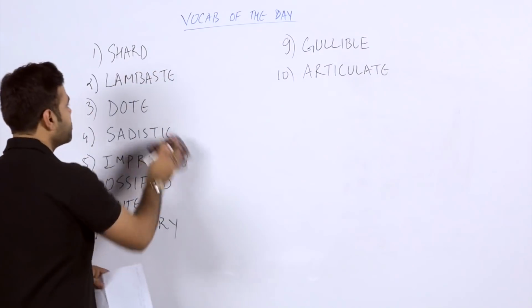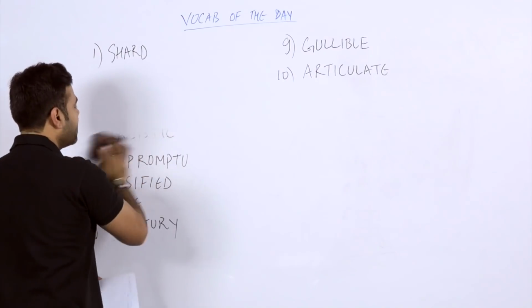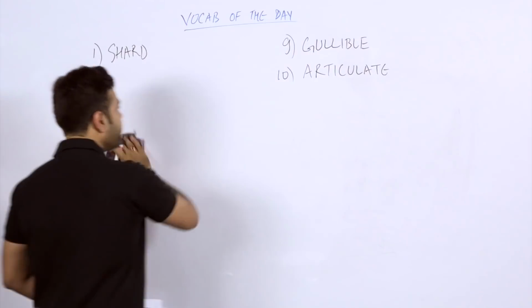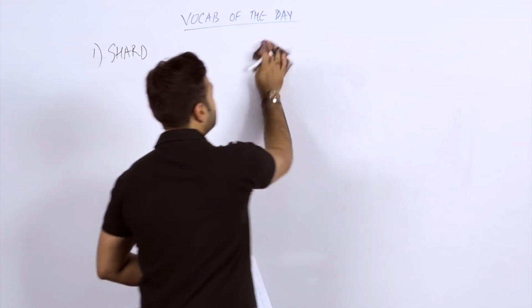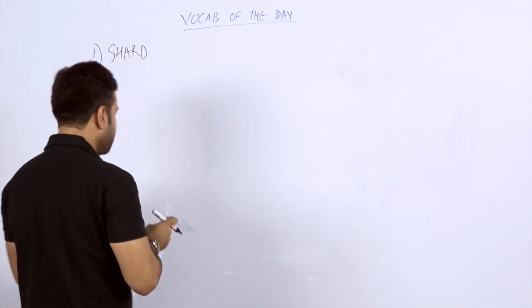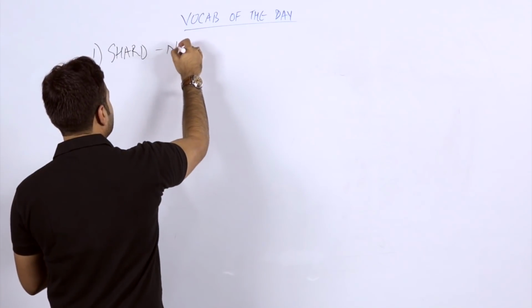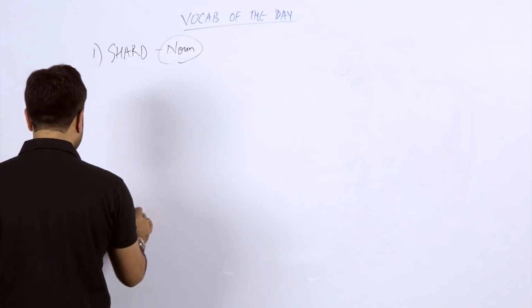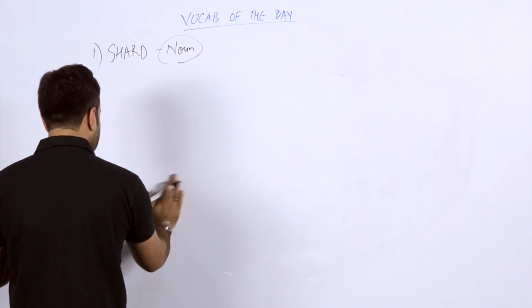So first of all, let's proceed to the first word and check out how we can use this particular word shard in a sentence. Students, let me tell you that shard can be used as a noun in the sentence. The part of speech is noun. Example.